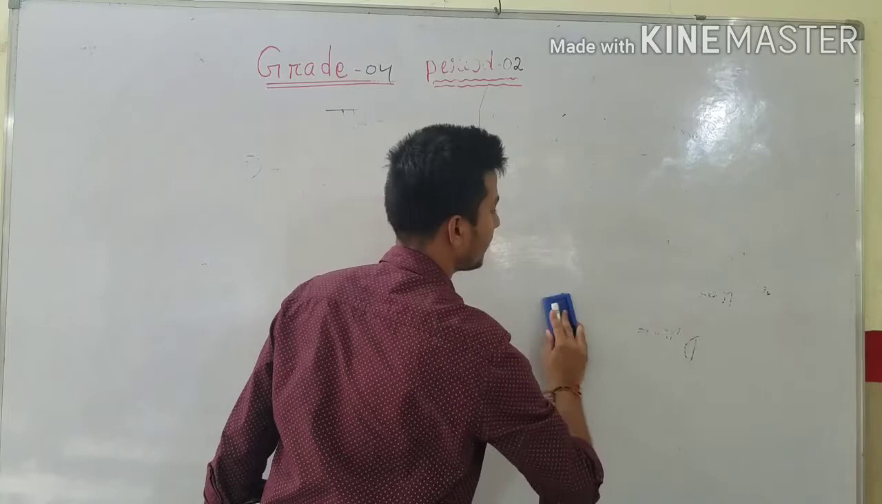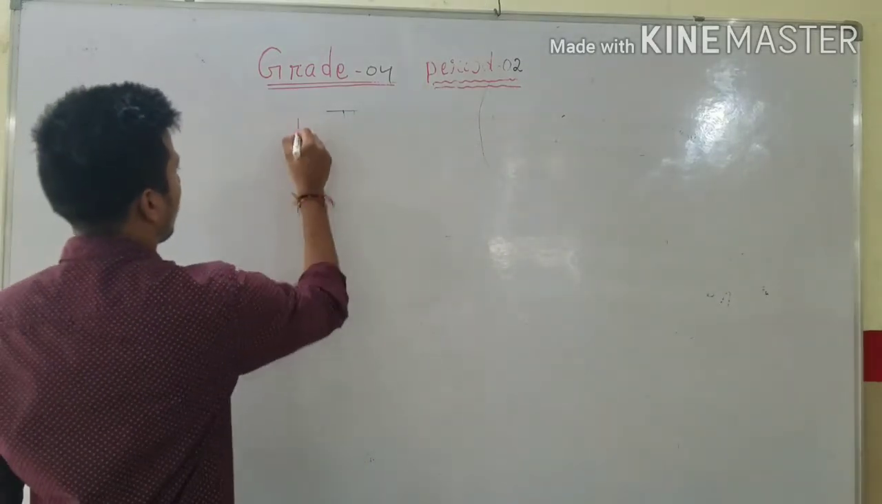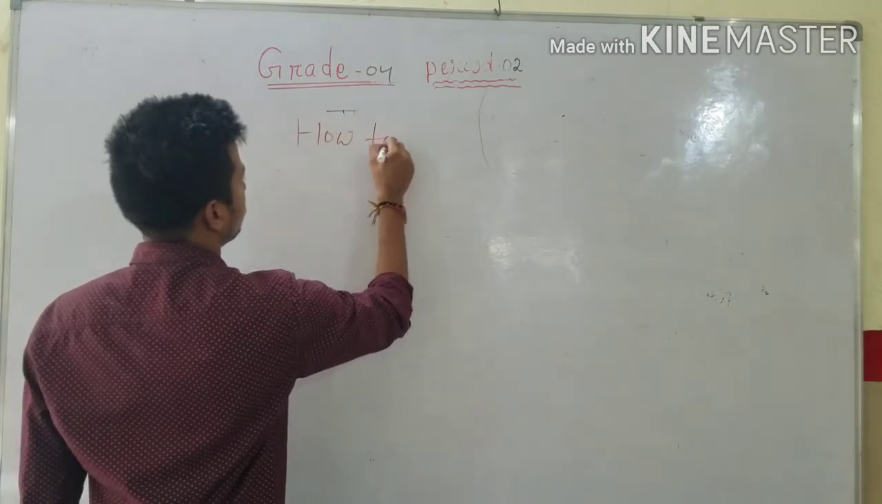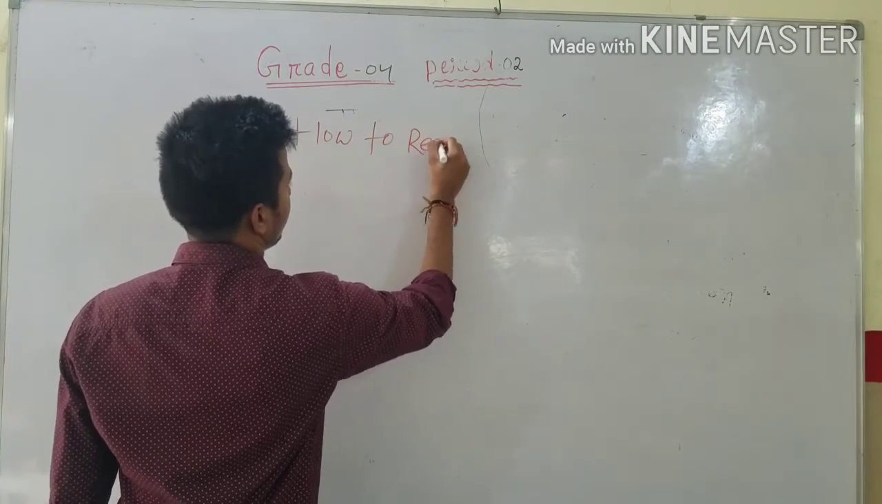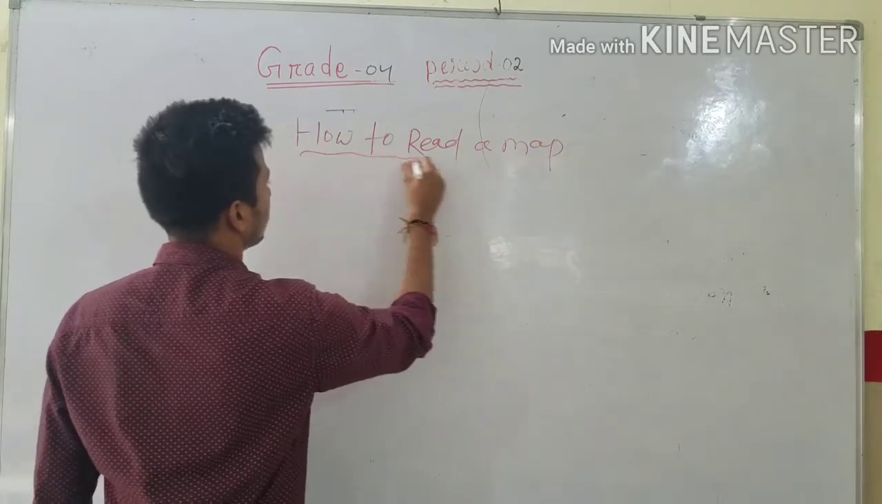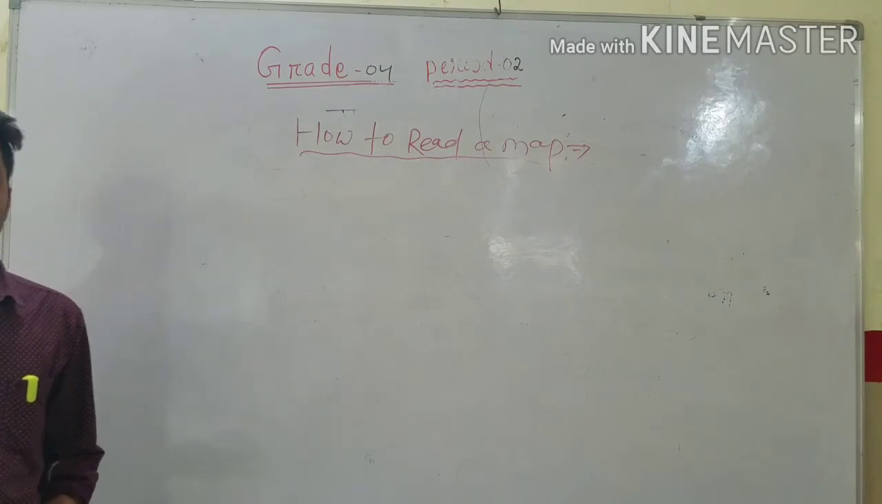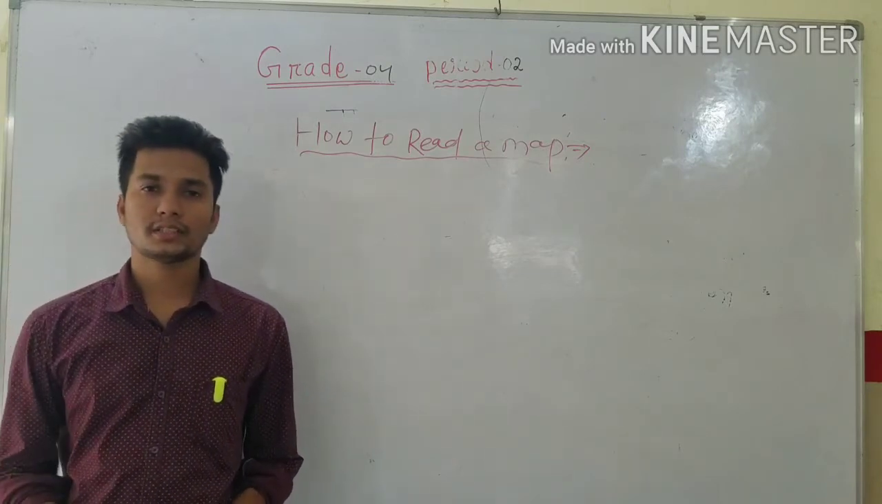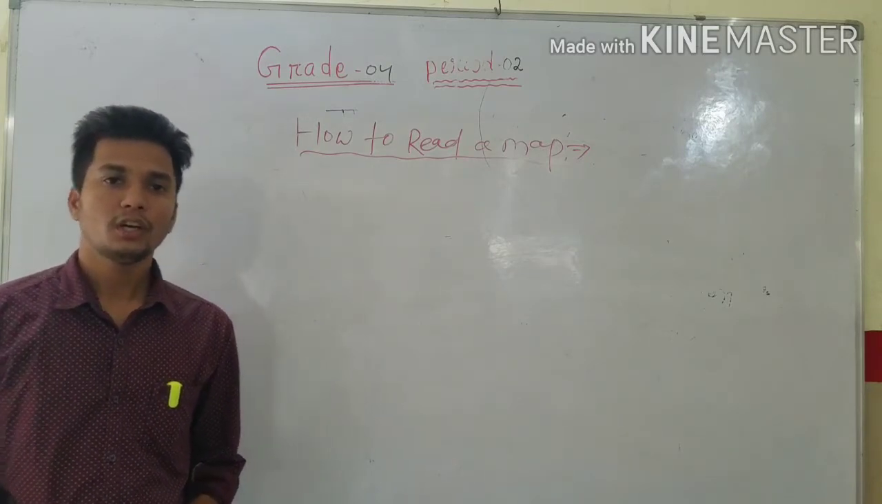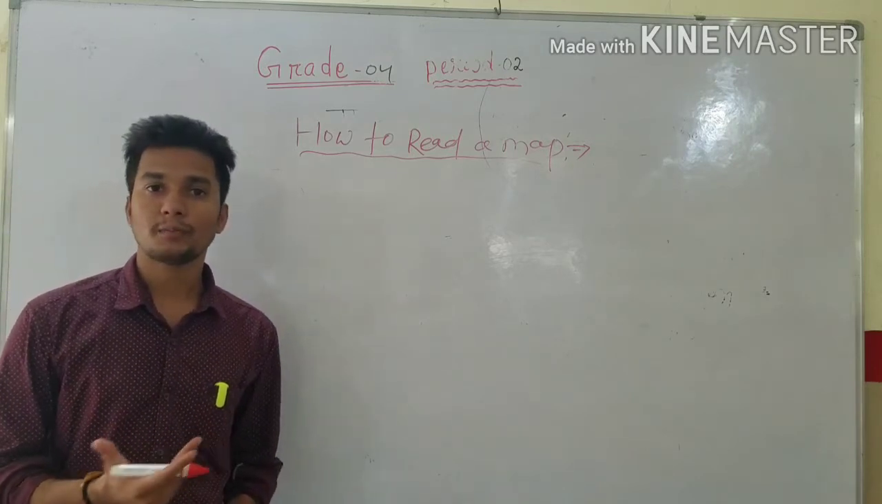How to read a map, okay. So students, we are reading different books: mathematics, English, Kannada, history, geography. So we are using a certain language to read this type of subject.